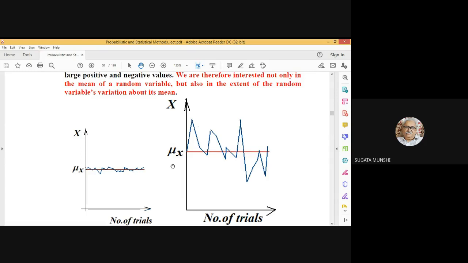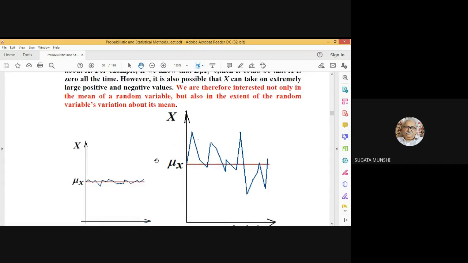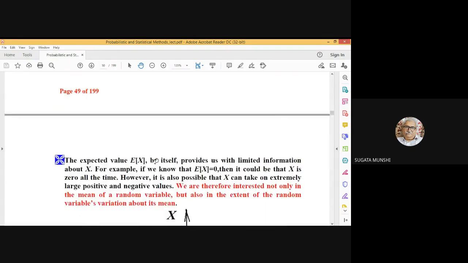So the best way found to have a measure of this spread is to take the expectation of x minus mu x whole squared. X minus mu x whole squared. And that expectation is called the variance.